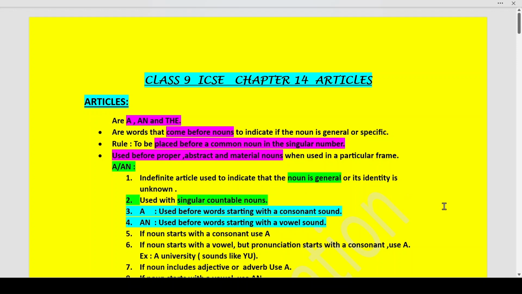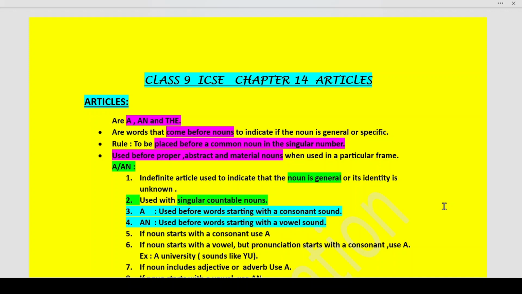Example, like Ramesh needs a blue tie for the party. Now, he can need any blue tie, not particularly a blue tie with polka dots. He can use any blue tie. So, we use a blue tie. Or where do we use an? When, say for example, an umbrella saves us from rain. So any umbrella can save you from the rain.